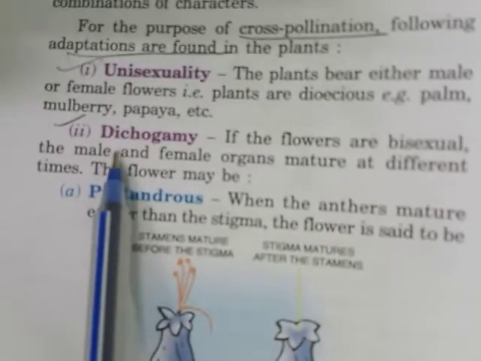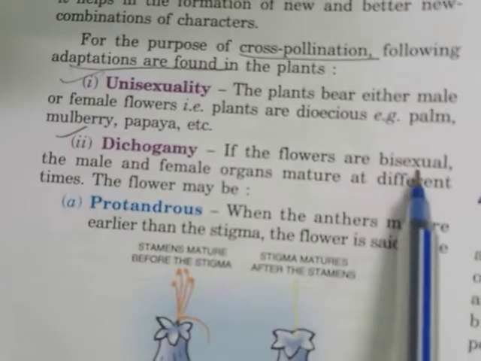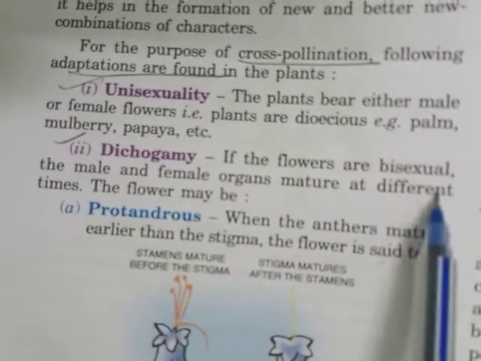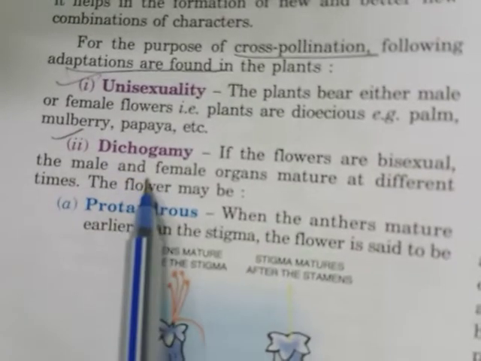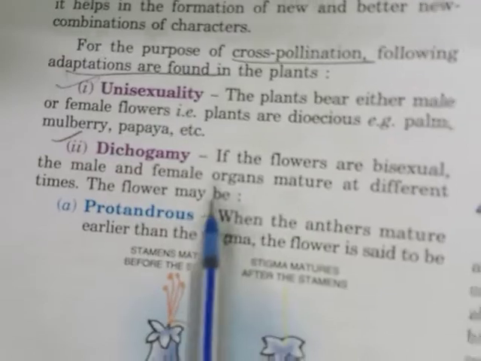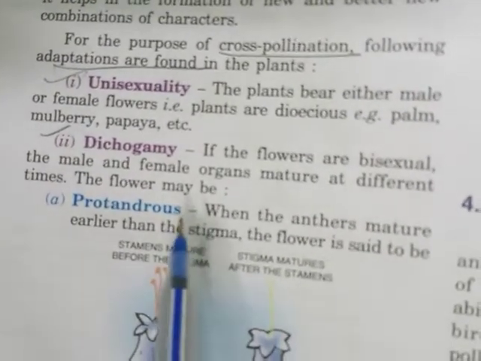Another adaptation is dichogamy. If the flowers are bisexual, the male and female organs mature at different times. Children, I told you that even in bisexual flowers cross pollination takes place.